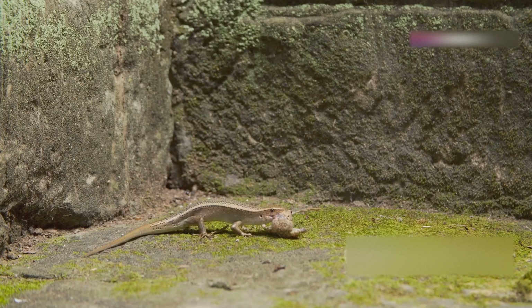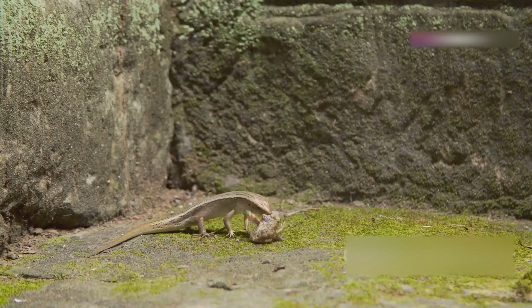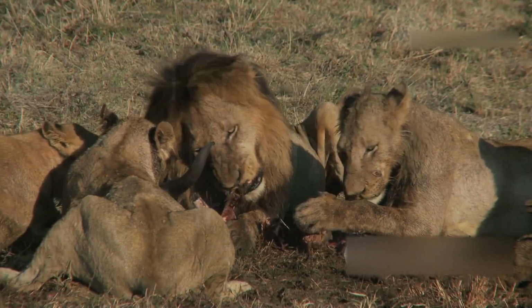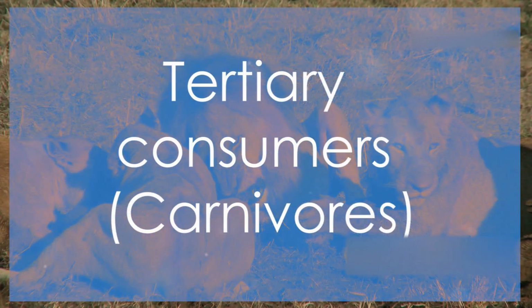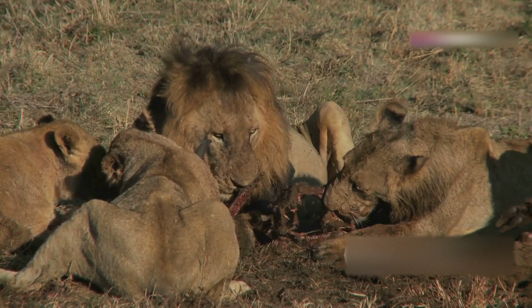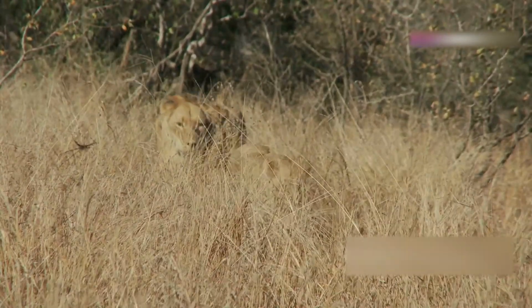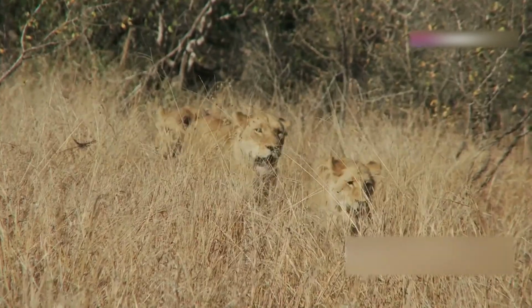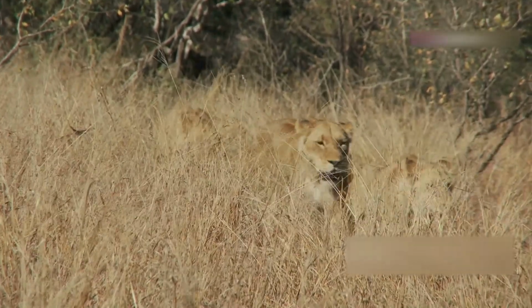Secondary consumers. These are consumers which feed on herbivores, that is, plant eaters, for example, frogs, lizards, and so on. Tertiary consumers, or carnivores. They are the top consumers and get their food from primary consumers and secondary consumers. For example, lions, tigers, hawks, and others.